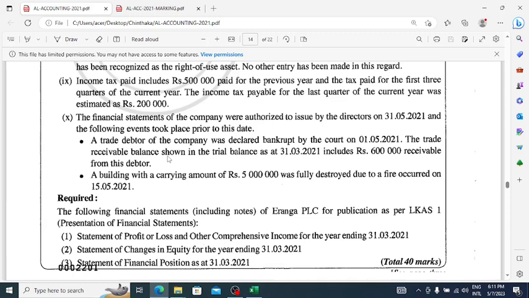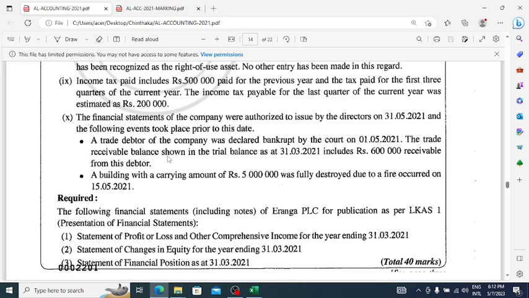So then what we have to do, we have to remove that balance from our debtors balance. Since we know that we can't recover that money, that is an expense to the company. So actually, our debtor balance needs to be impaired. What is the amount? 600.